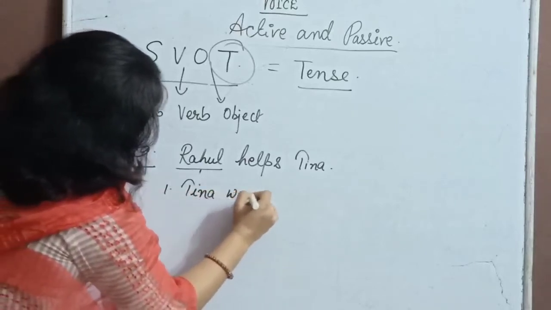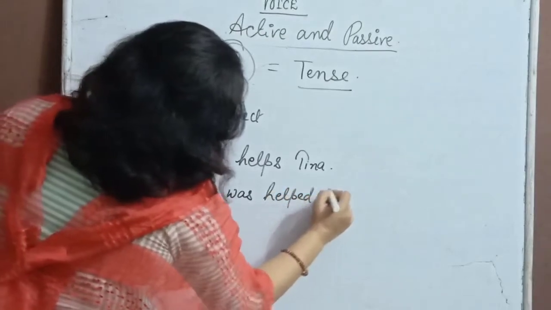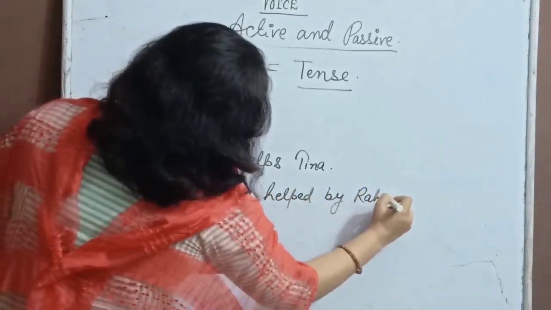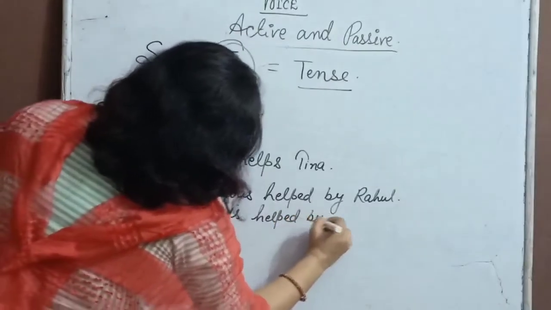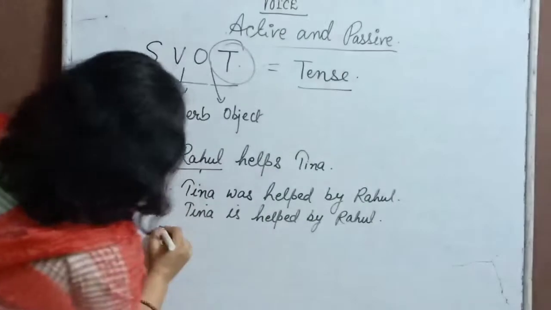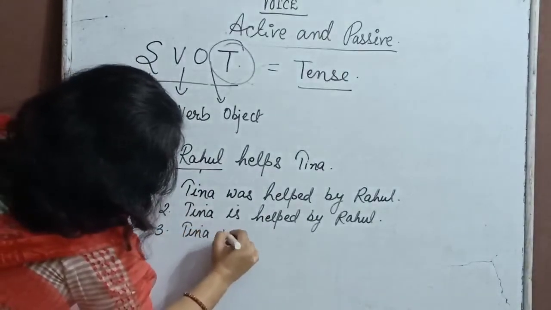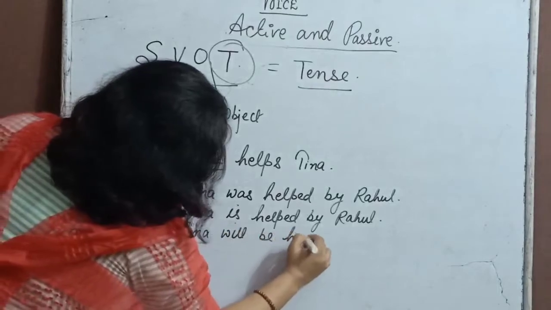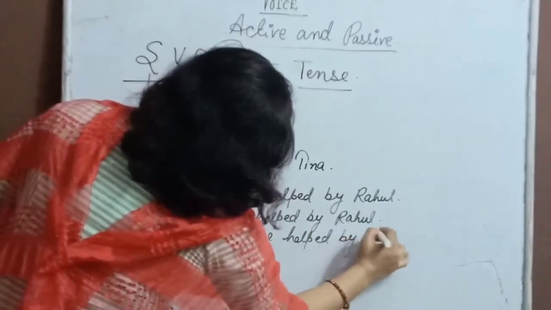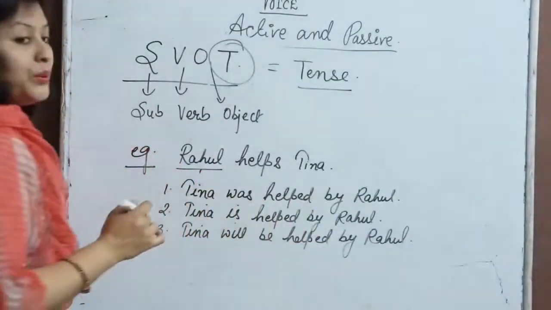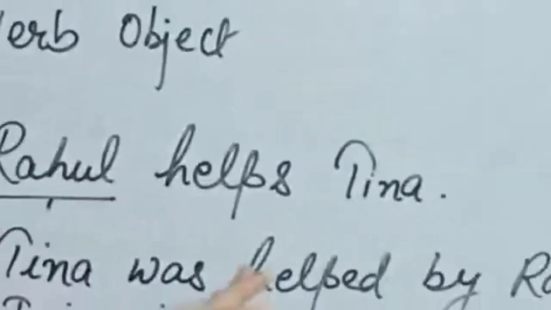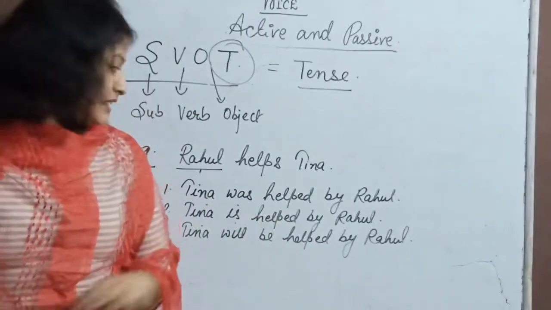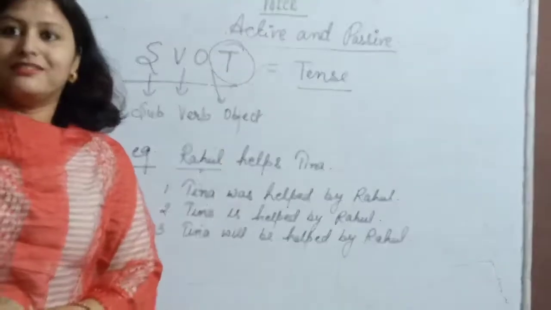Tina was helped by Rahul. Number 1. Number 2. Tina is helped by Rahul. Number 3. Tina will be helped by Rahul. As a teacher of English, I'll probably get all these answers from the student side when I ask to change active into passive, isn't it?